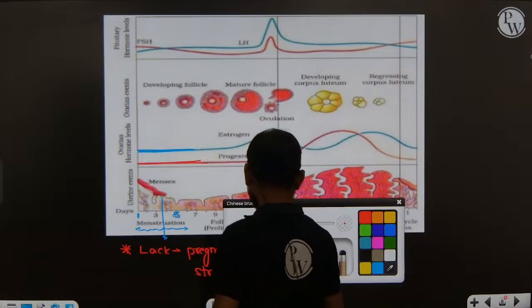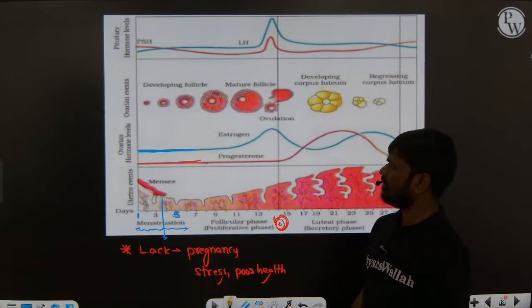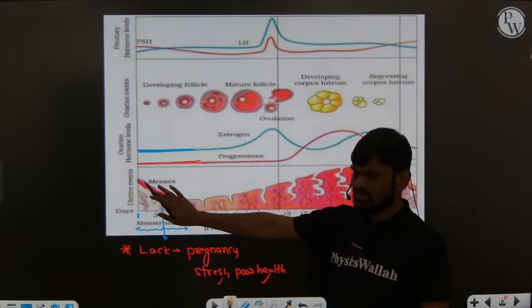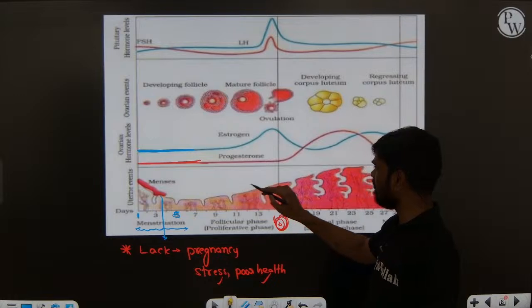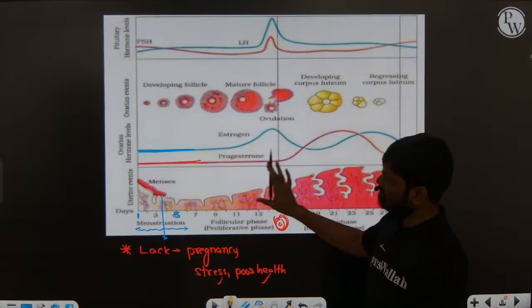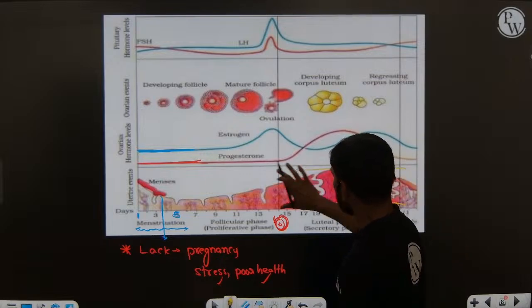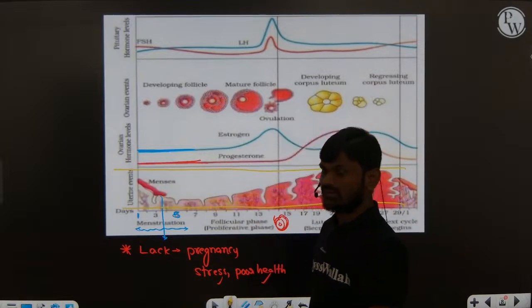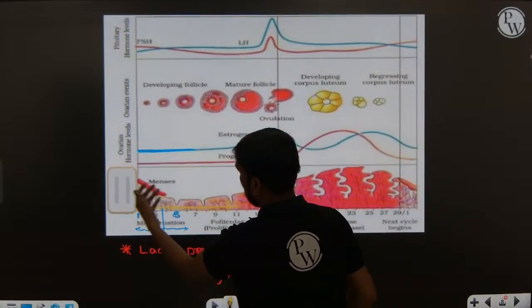Now, there are two cycles present. One is the uterine cycle, that means the changes taking place in the endometrium lining during the menstruation. The changes which take place in the endometrium lining we call the uterine cycle.